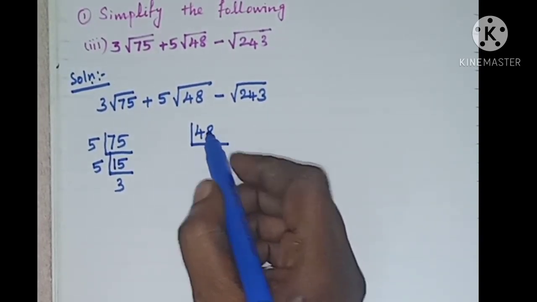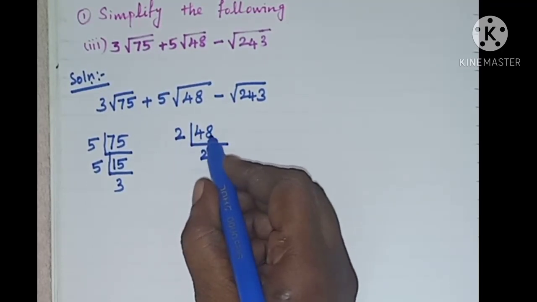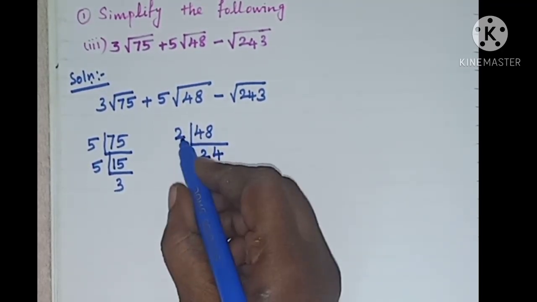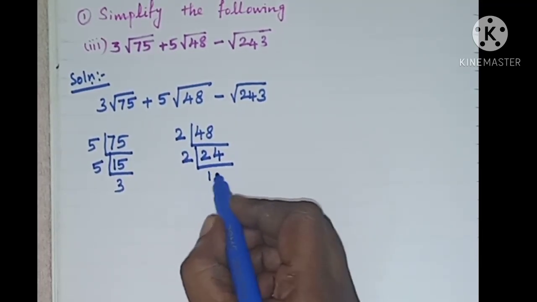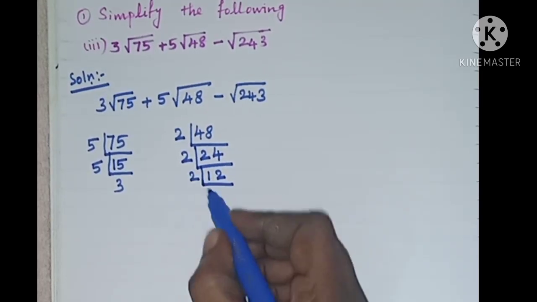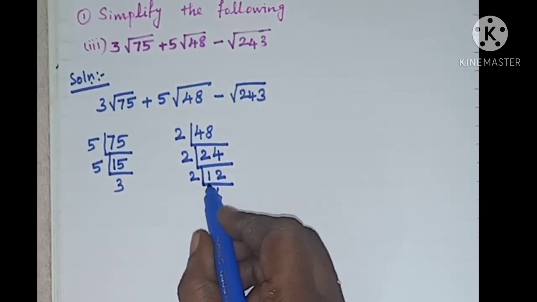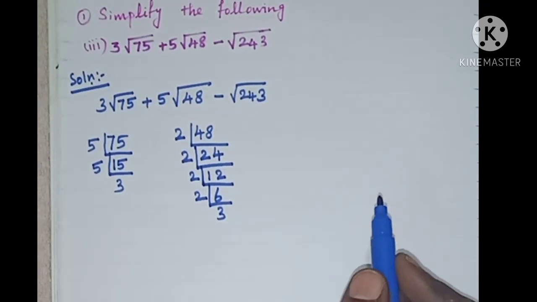This is an even number, so we can take 2 here. 2 twos are 4, 4 twos are 8, 12 twos are 24, 6 twos are 12, 3 twos are 6.